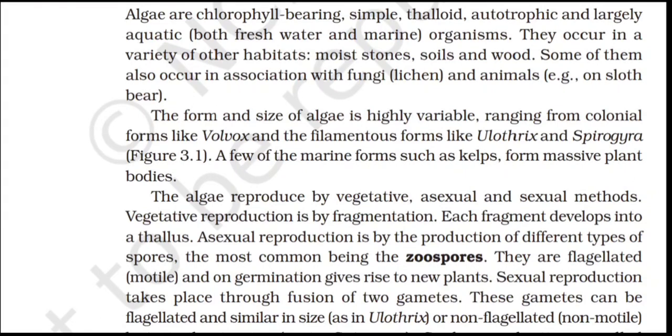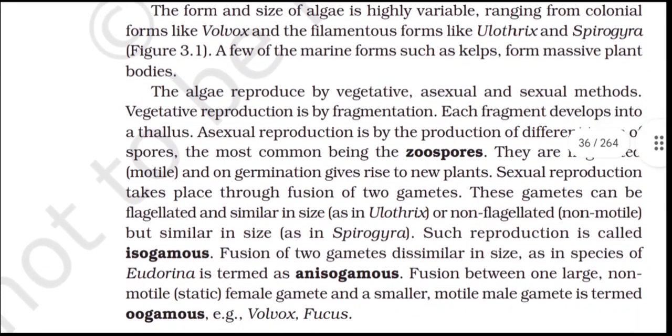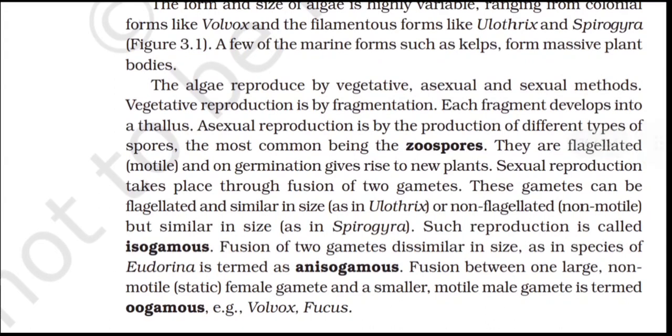Sexual reproduction takes place through fusion of two gametes. These gametes can be flagellated and similar in size as in Ulothrix, or non-flagellated, that is non-motile, but similar in size, as in Spirogyra. Such reproduction is called isogamous.